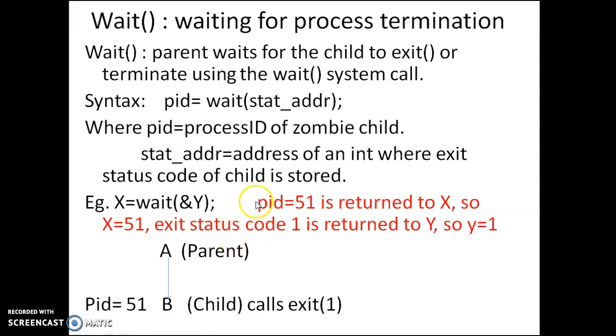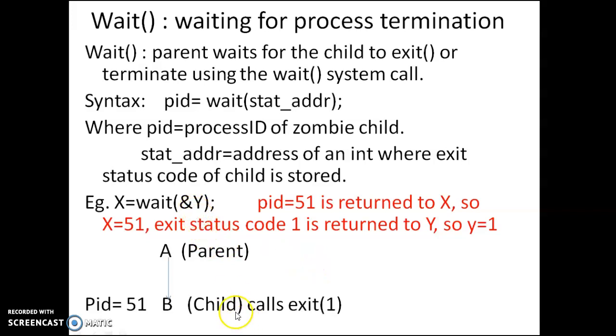Then the exit status code, this is the stat address: exit status code 1 is returned to y. So y is equal to 1. It means the child exits with the exit status code of 1. Whatever the exit status code is, 1 or 0 or whatever integer number it can be, it will be returned to this y.